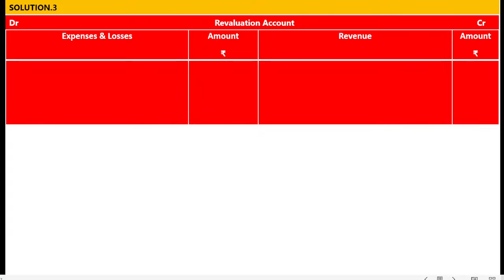If you want to solve this question by using the technique, increase in the PDD, write on the debit side of the revaluation account. If there is a decrease in the PDD, you should write on the credit side of the revaluation account. Now the case situation is increase in the PDD, that's why we should write on the debit side. So increase in the PDD, debit side. Revaluation account debit to PDD. New PDD minus old PDD. New PDD 1200 given in the adjustment minus old PDD 1000 given in the old balance sheet. This is step number 1. So what is the net amount of increase? 200.